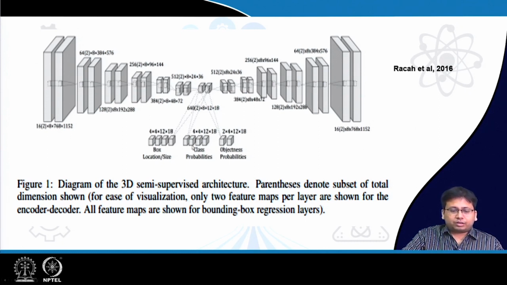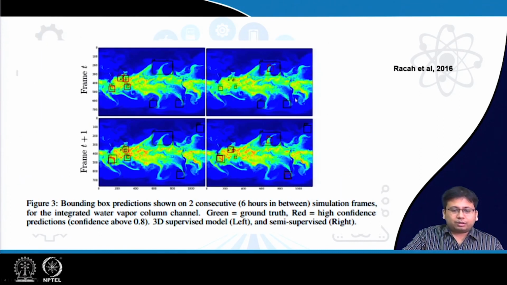So to every small box or small region, we associate the probability of whether it contains some kind of an anomaly event or not. That is how this whole thing works, and this is a possible output. You can see some red boxes here. These red boxes indicate the high confidence predictions, that is, these are the locations where they are quite confident that there is a tropical cyclone, or whatever they are interested in.